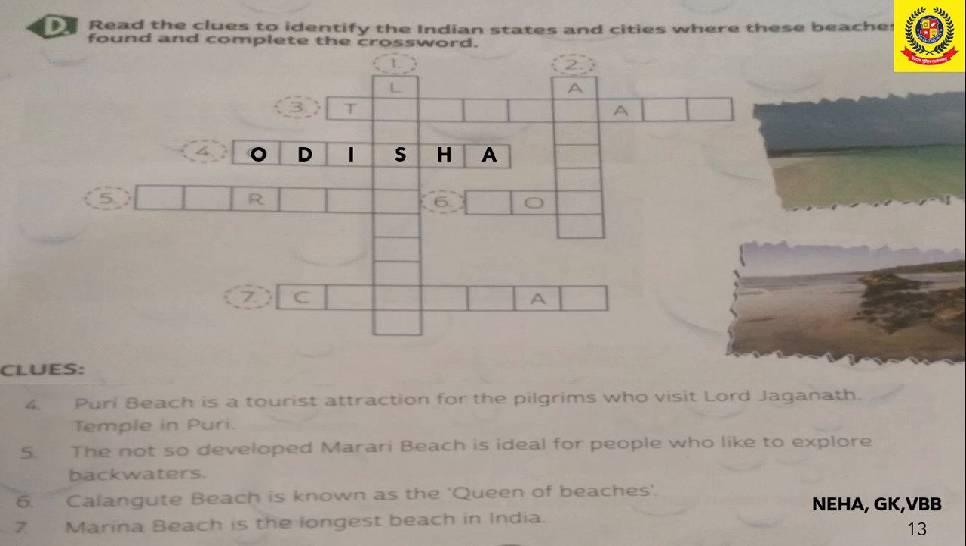Next, the fifth one, the not so developed Marari Beach. Marari Beach is not developed too much, but it is very good for the people who want to explore backwaters. That means it is for those who go less to the crowded beaches. So it is Marari Beach, and this beach is present in Kerala. Sixth, Calangute Beach is also known as Queen of Beaches. It is present in Goa. We know Goa is famous for beaches.